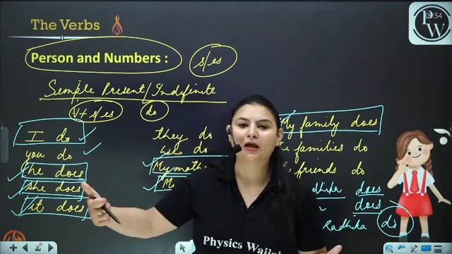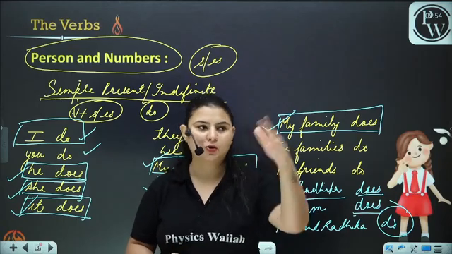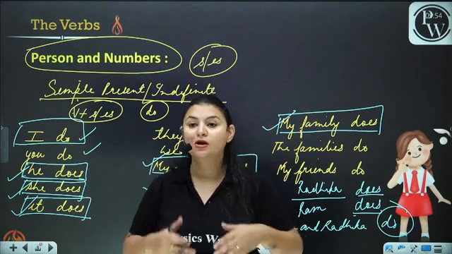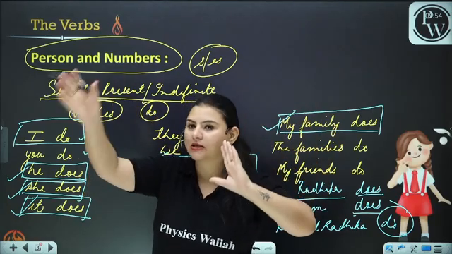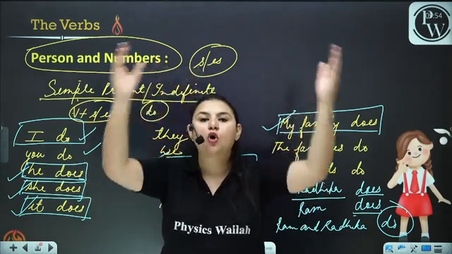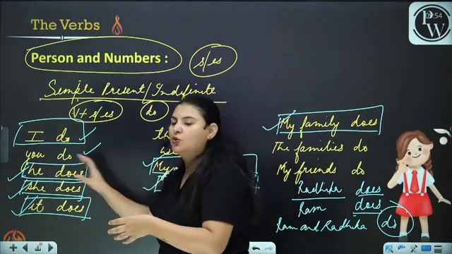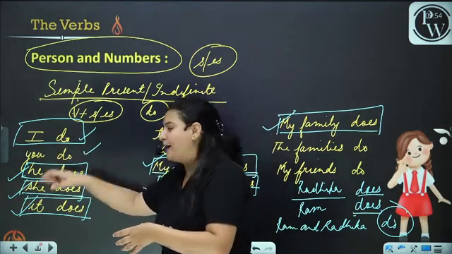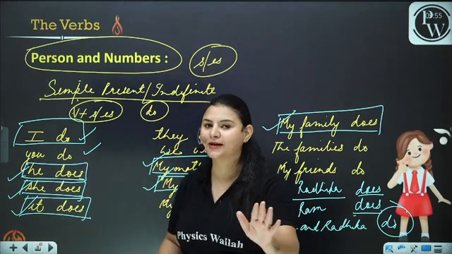You can also be plural. You are my student. If I am talking about one student, okay, you are my student. But you all are my students. Now I have used you with a single student also, and with a lot of students also. That is why you can be both singular and plural. That is why we do not put s and es with it.